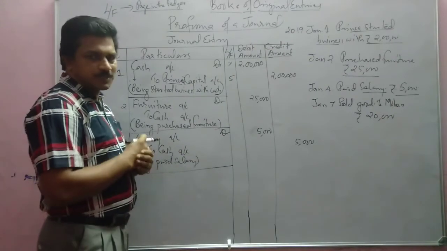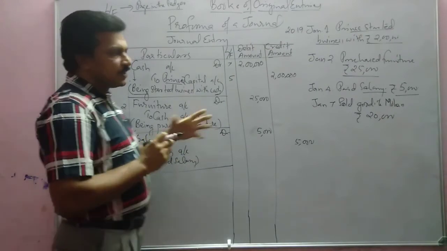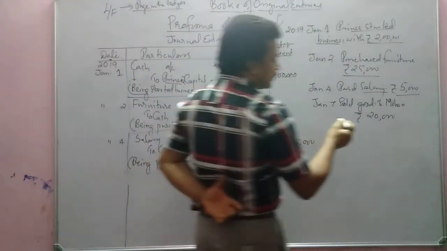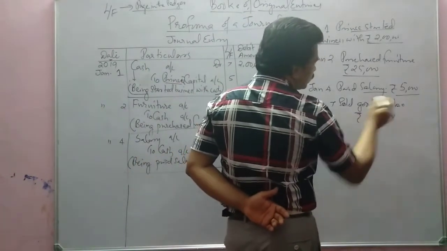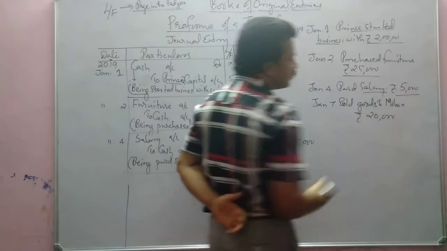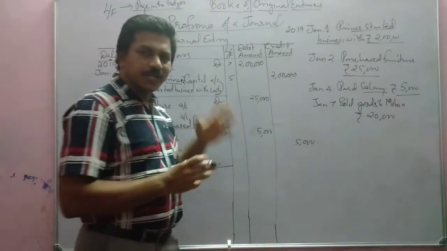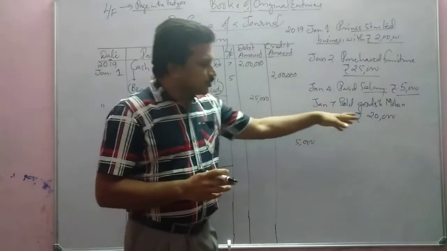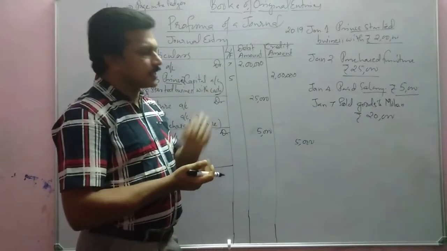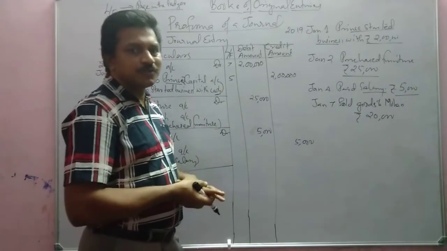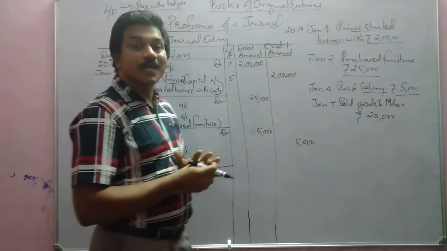So which are the aspects here? Sold goods to Mohan. 20,000 is there. Is it cash? No, not at all cash, because it is a credit transaction.